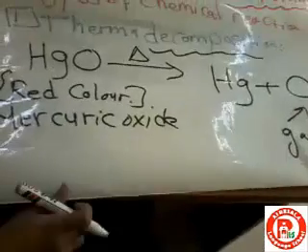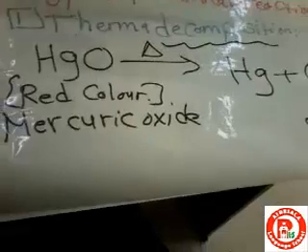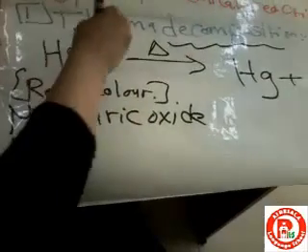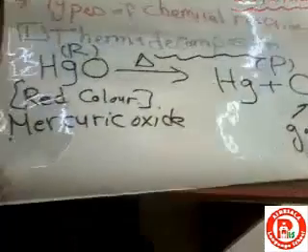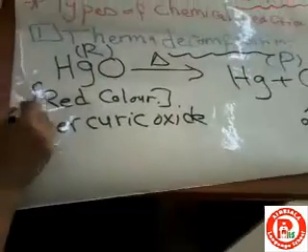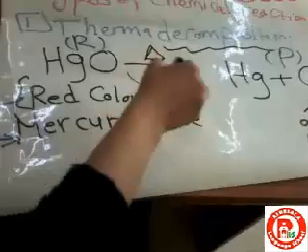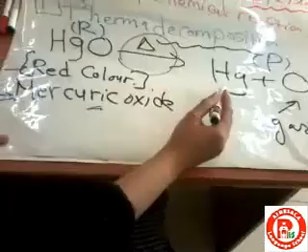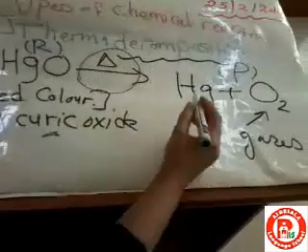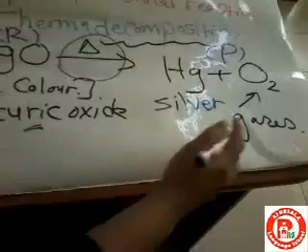طيب, let's see the reactant and the product. This is called, as I said before, reactant. And this is called a product. What will happen? The red mercuric oxide, under the effect of heat, will be changed into the mercury. What is the color of the mercury? Its color is silver. And oxygen gas.